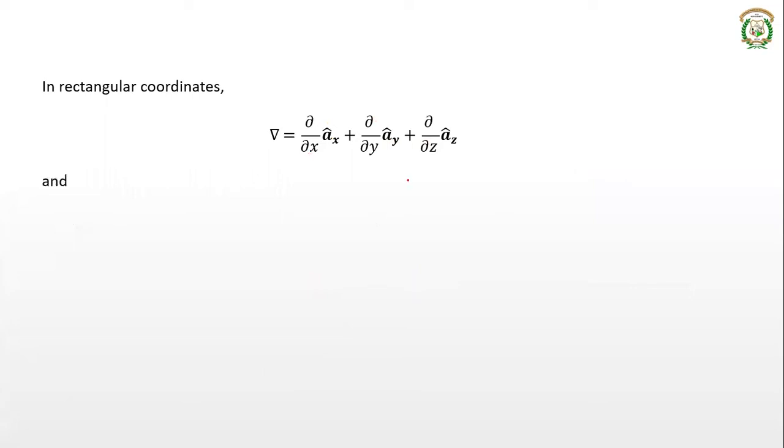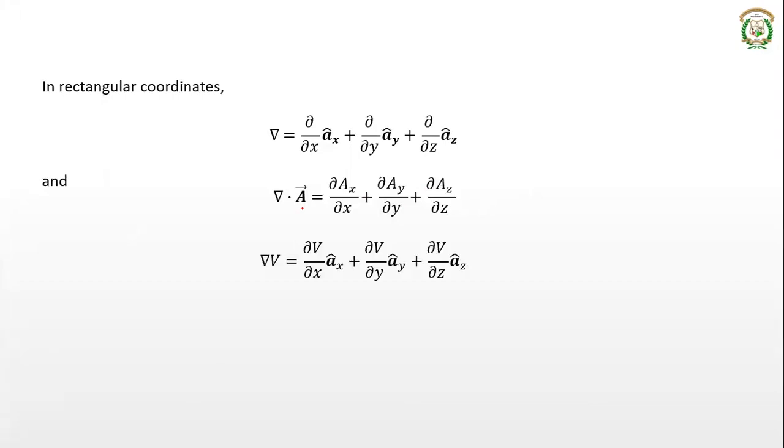So we also know that when you perform the del operation on any vector, you get this. We have seen already. Del dot A is dou ax by dou x plus dou ay by dou y plus dou az by dou z, where ax, ay, and az are the x, y, and z components of this vector A respectively, right? So then if you perform this del operation on a scalar, then you get this, right?